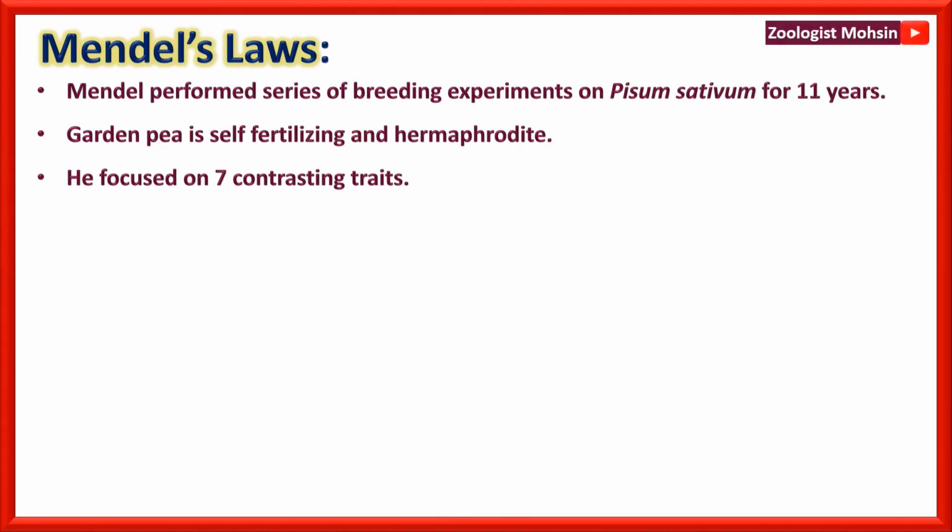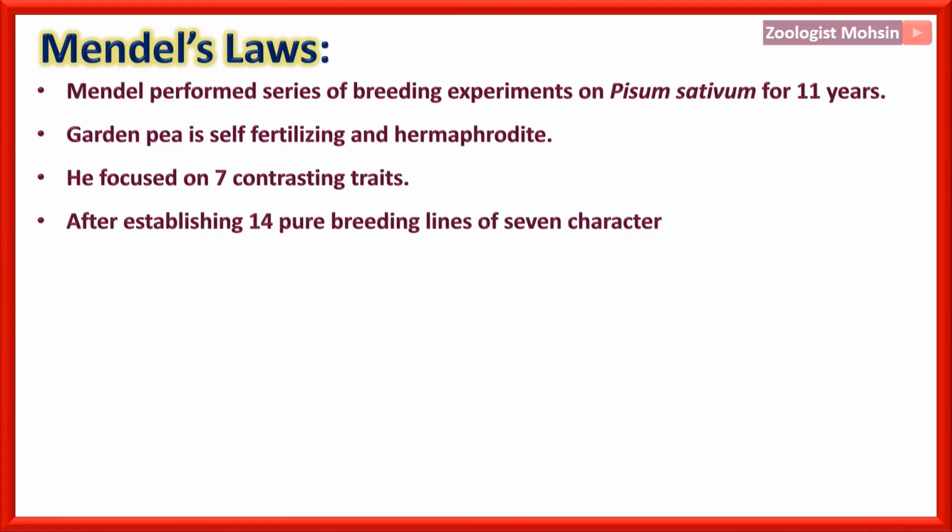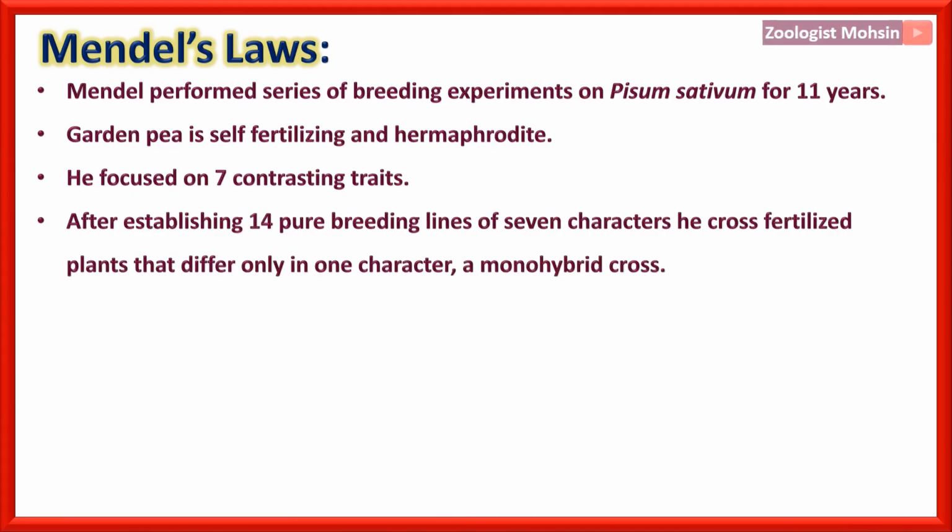Now, what are contrasting traits? Actually, those traits which have only 2 phenotypes or 2 expressions only, they are called contrasting traits. After establishing 14 pure breeding lines, why 14? Because every trait has 2 phenotypes, so 7 contrasting traits will have 14 different phenotypes. That's why 14 pure breeding lines of 7 characters. He cross-fertilized